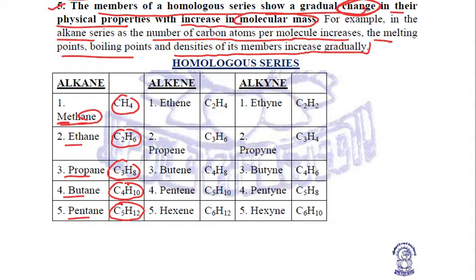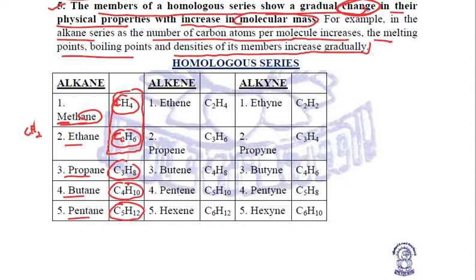Now, if we try to relate the actual thing, we can see that between two consecutive members, methane and ethane, methane has one carbon atom but ethane has two. Methane has four hydrogen, and ethane has six. So the difference between these two adjacent hydrocarbons is one carbon and two hydrogen, CH2.